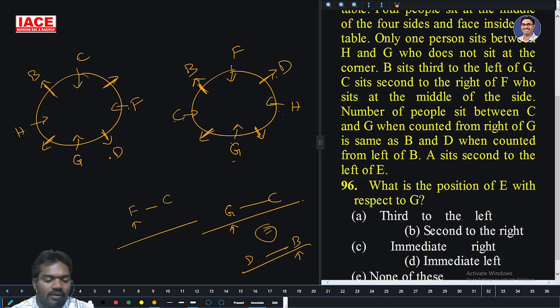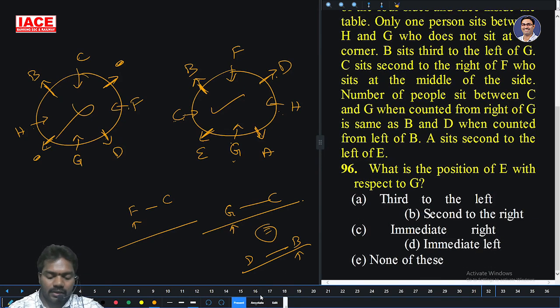A is second left of E. There are only 2 chances, not second left chances. Then A is second left of E. There is only the chance of E, A here. So A is second left of E. That's it. Then question number 96: What is the position of E with respect to G? Immediate left. Option D is the right answer.